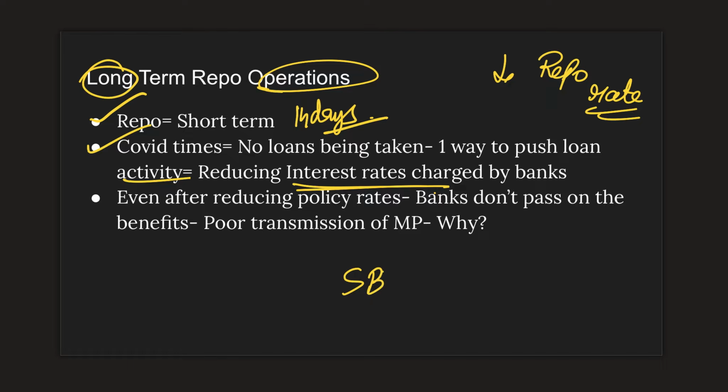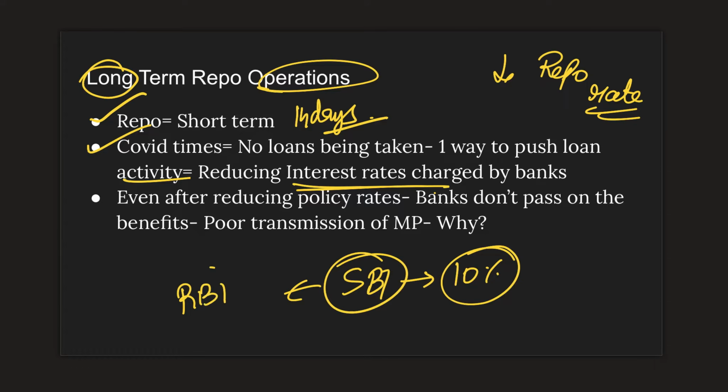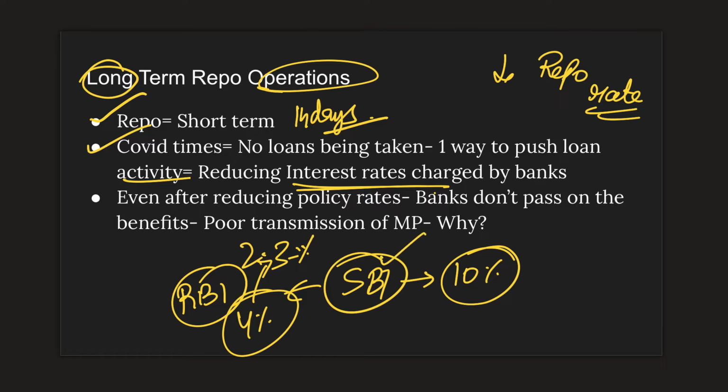Let's say SBI. SBI charges 10%, for example, on a home loan, and this was when RBI had a repo policy rate of, say, 4%. But even after reducing this to, say, 3 or 2% hypothetically, SBI has not been reducing the interest rate that it charges from 10% to, let's say, 7% or 8%. Now, why is this happening? Why is there a poor transmission of monetary policy?